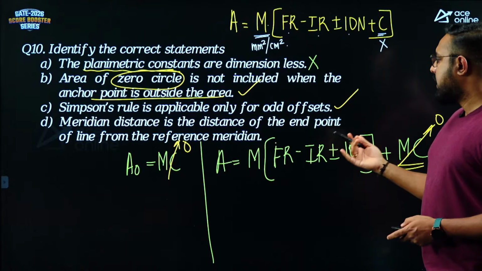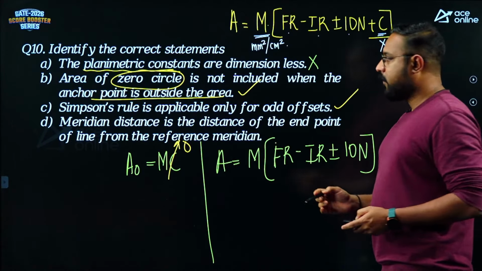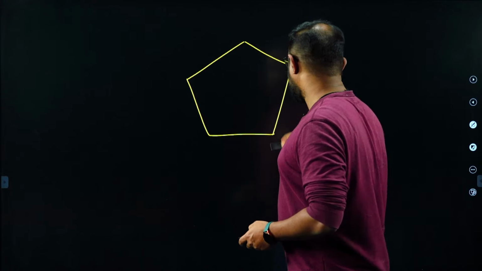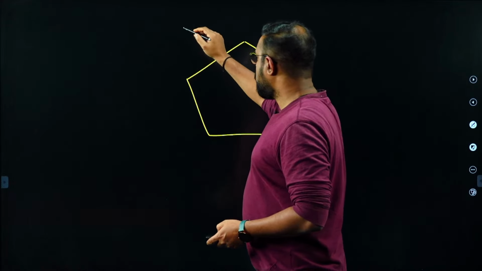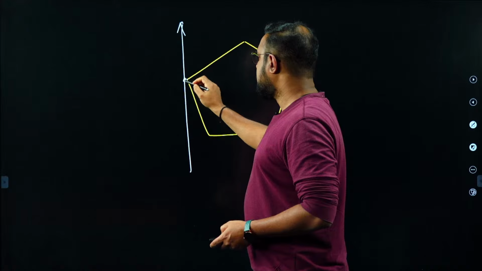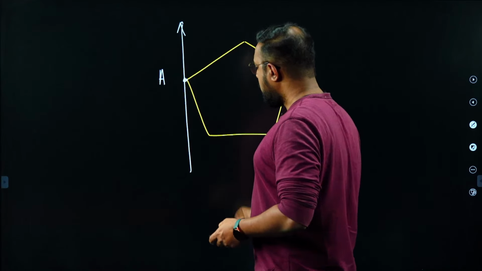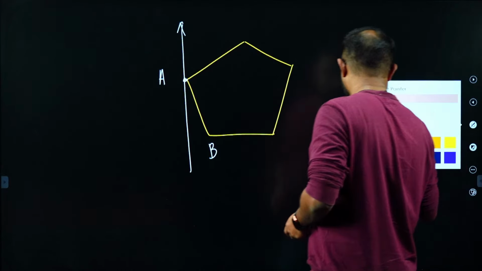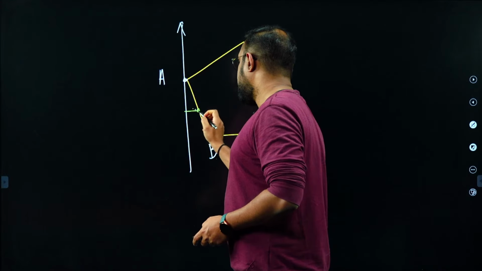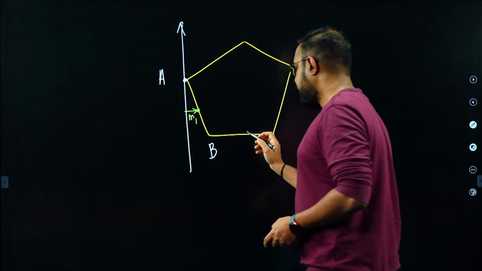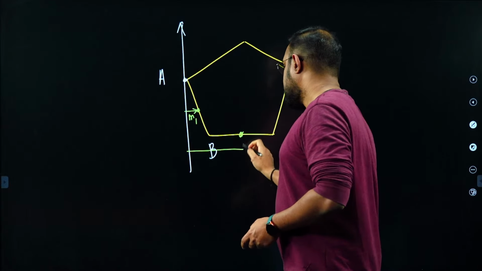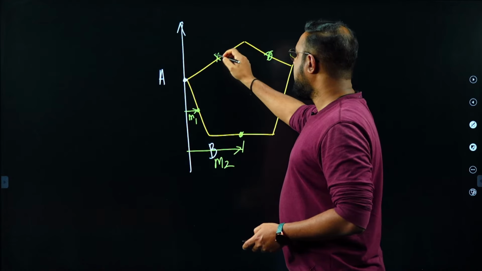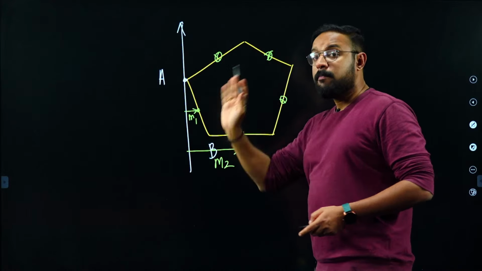Meridian distance is the distance of the end point of a line from the reference meridian. So if this is a closed traverse that we are having, right, in our meridian distances method, we will assume a reference meridian passing through the end station, this western station like this. What is the meridian distance of a line? Remember guys, meridian distance of the line, it is actually the distance of the midpoint of the line from the reference meridian. So that is the meridian distance of first line. If this is the midpoint of the second line, this is the meridian distance of the second line, right, so on and so forth. So remember, meridian distance is measured from the reference meridian to the midpoint of the line.